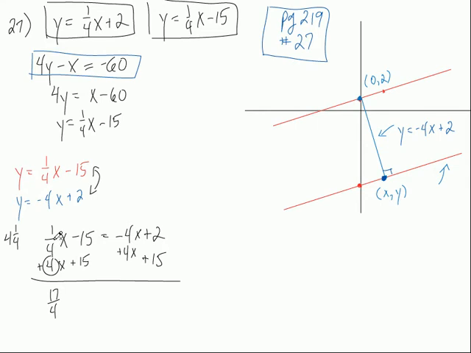Do you agree? 16 plus 1 is 17/4. Either way you do it, right? You get it. Make sense? So it's 17/4 x equals, that cancels out, equals 17.